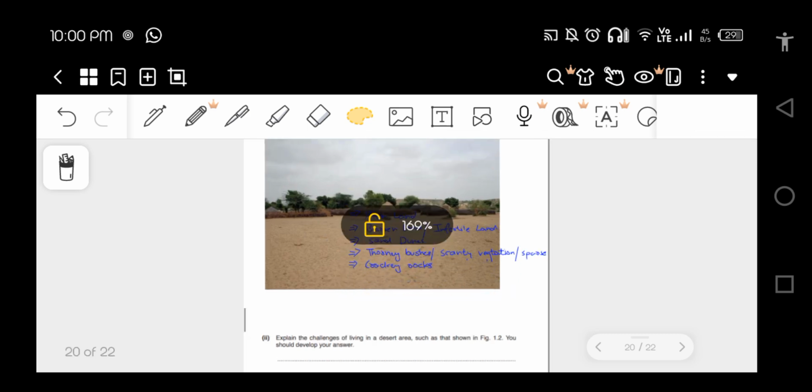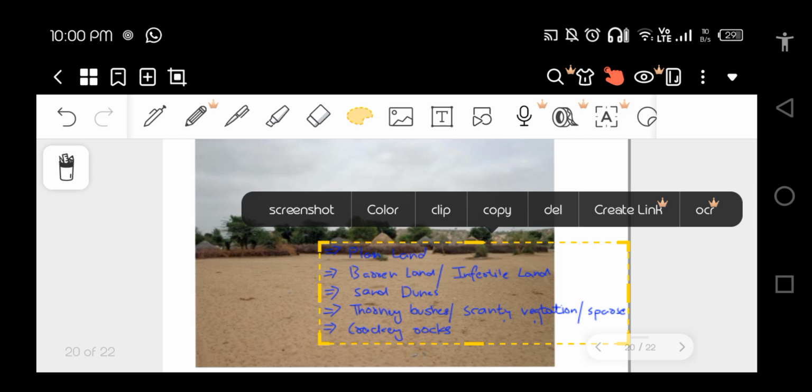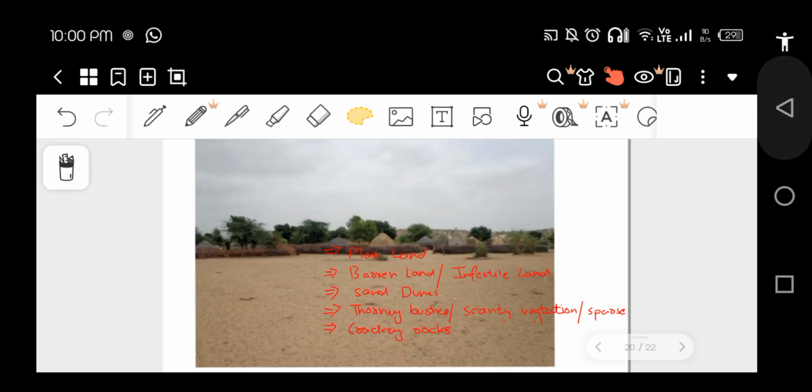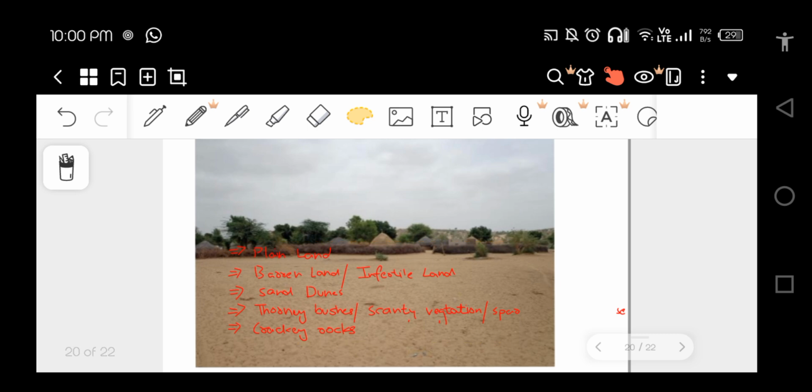Let's change the color so that it's more visible to us. It's visible now. So we can say plain land, barren land, bad land is infertile. We can say sand dunes, thorny bushes, sparse vegetation, or cracky rocks. You can mention all of these if you want. You just have to mention four.